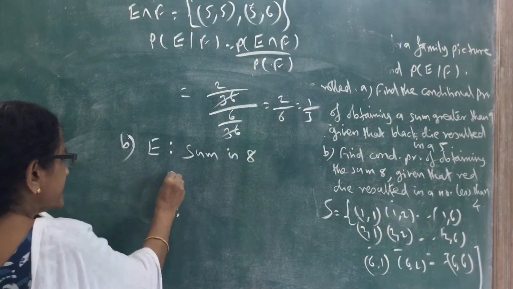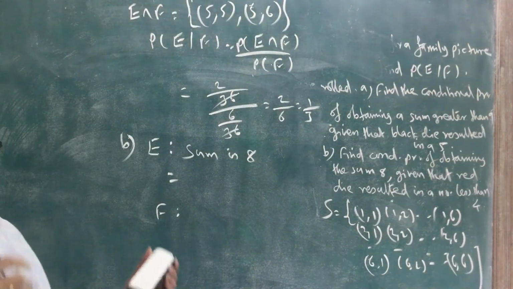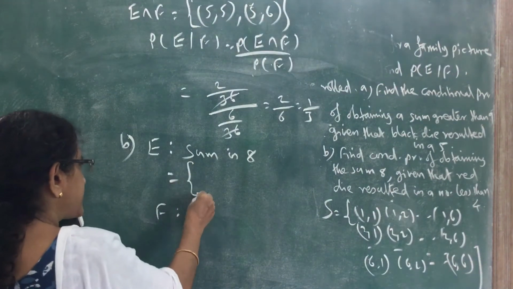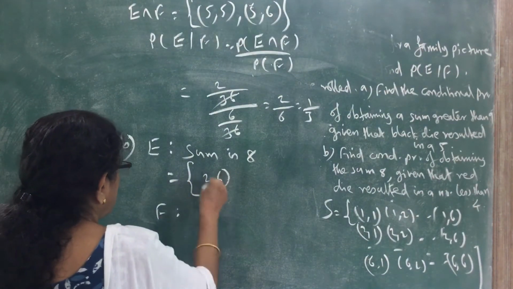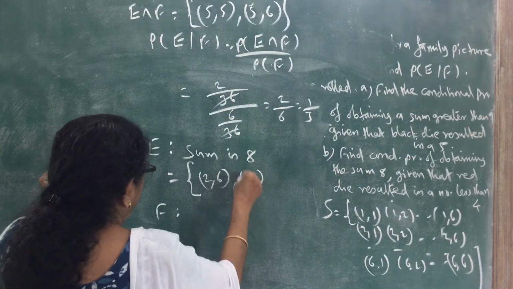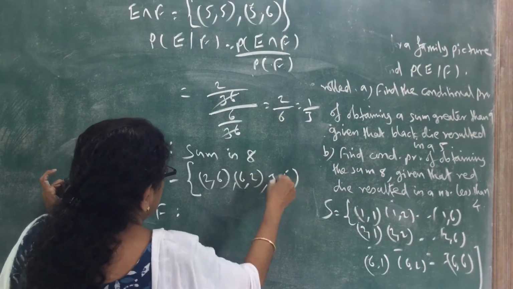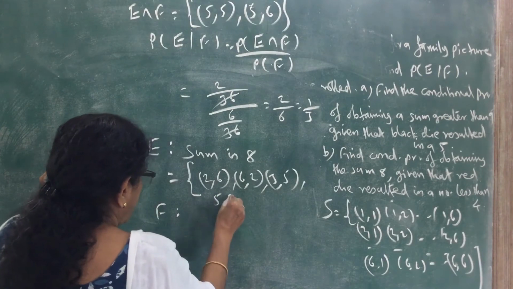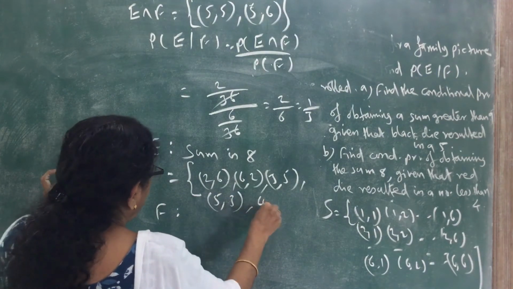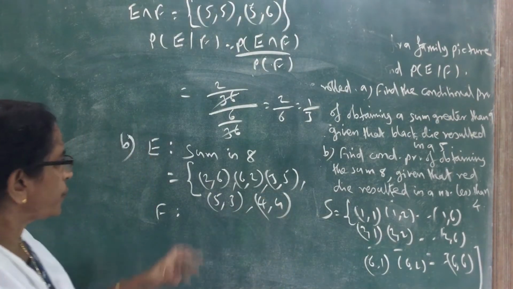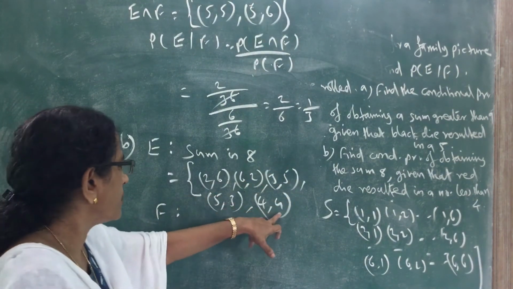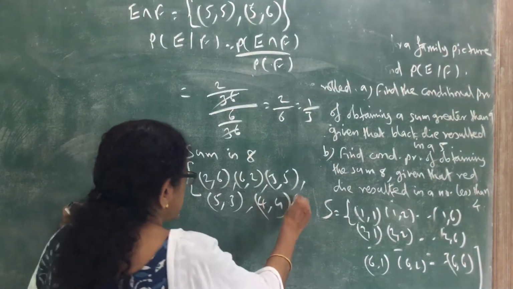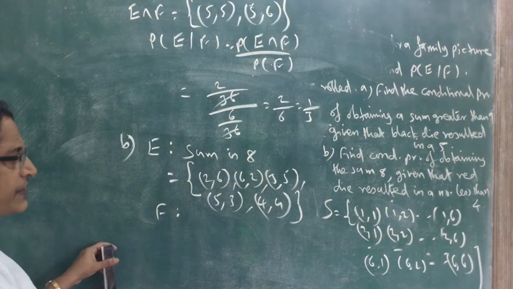In which cases is the sum 8? Write the event as a set. So 2, 6, then 6, 2, then 3, 5, 5, 3, and 4, 4. Only these cases.